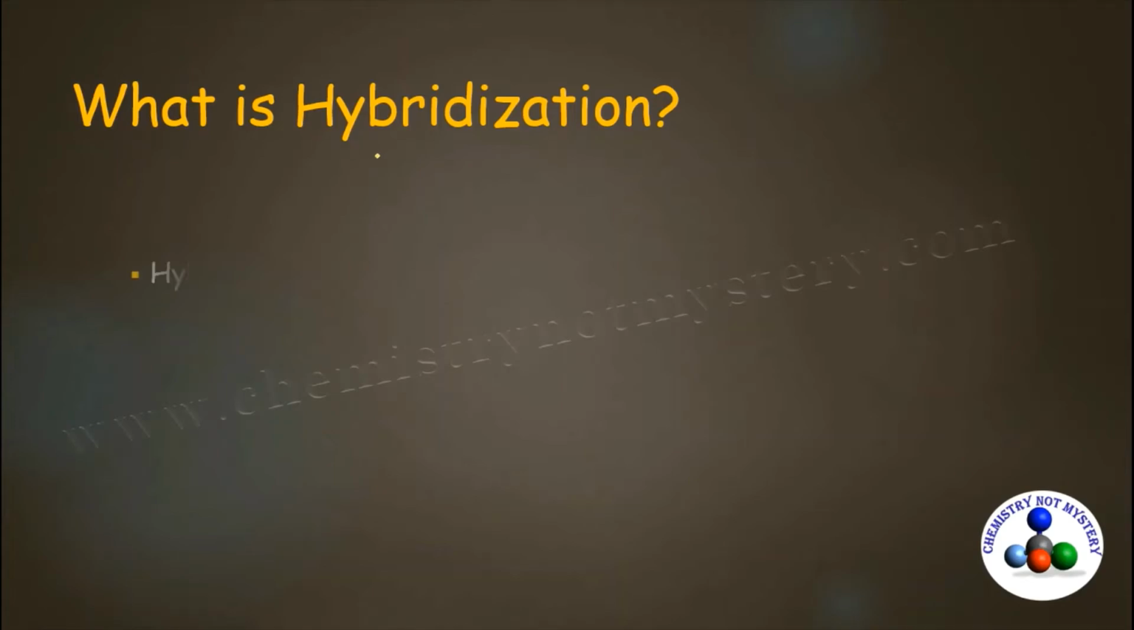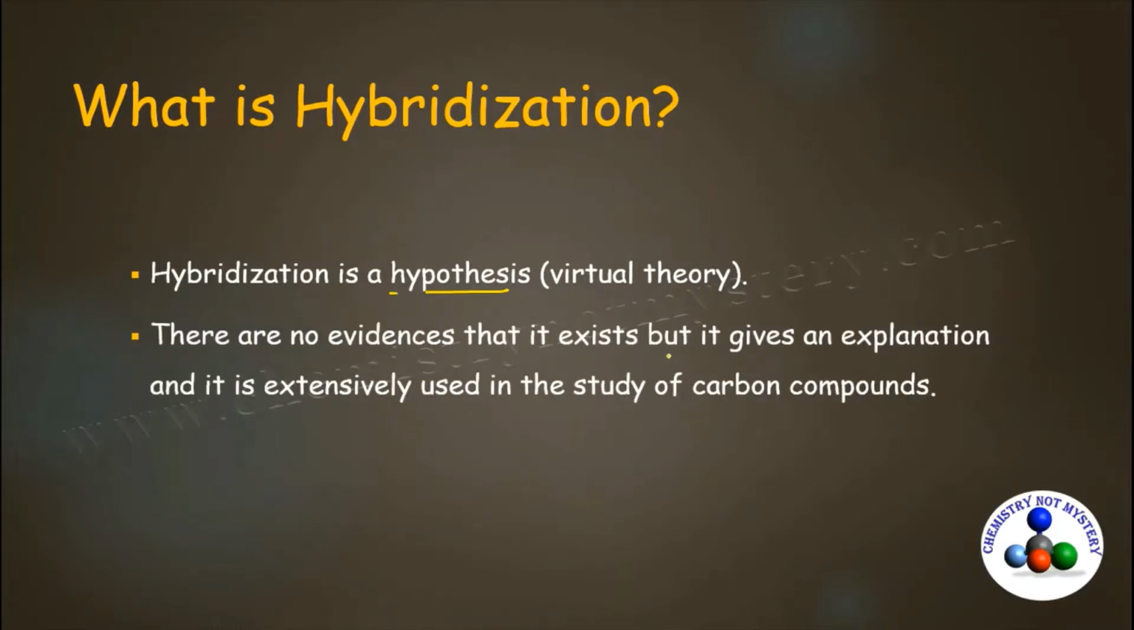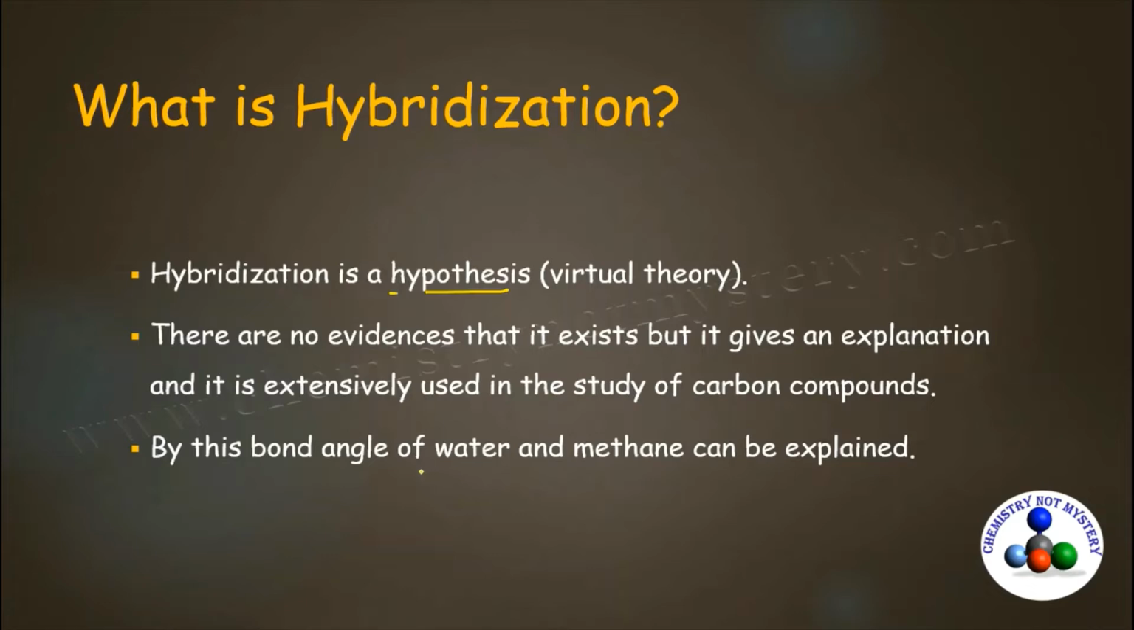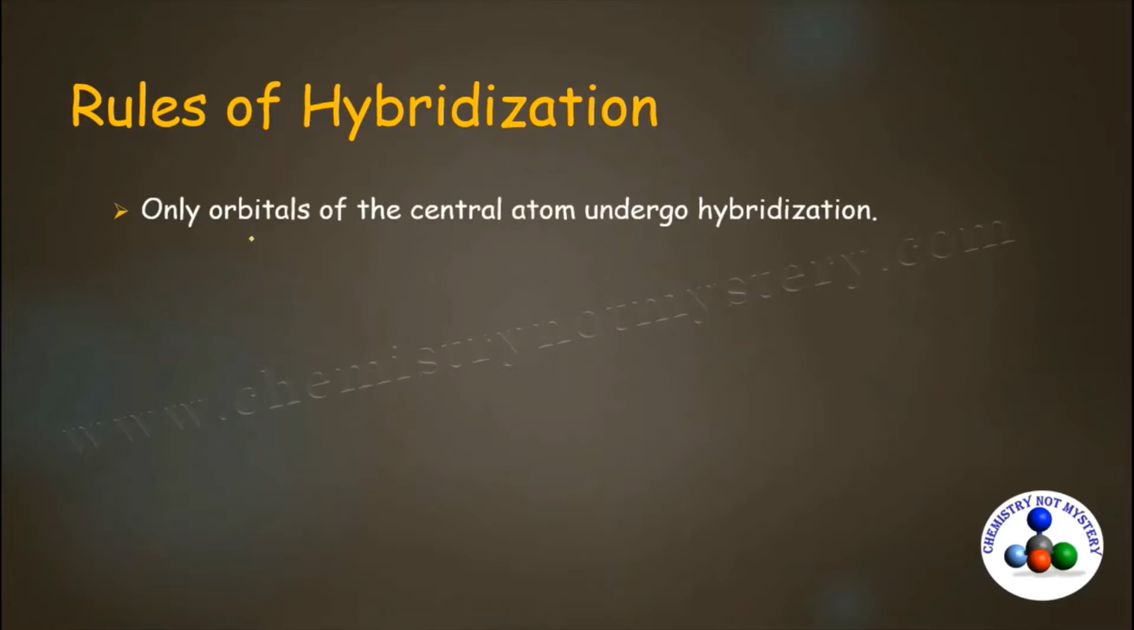What is hybridization? Hybridization is a virtual theory, it is a hypothesis. There is no evidence for its existence, but it gives an explanation and it's extensively used in the study of carbon compounds because it can give the explanation of bond angle of water and methane that cannot be explained by the valence bond theory. So what are the rules for the hybridization?